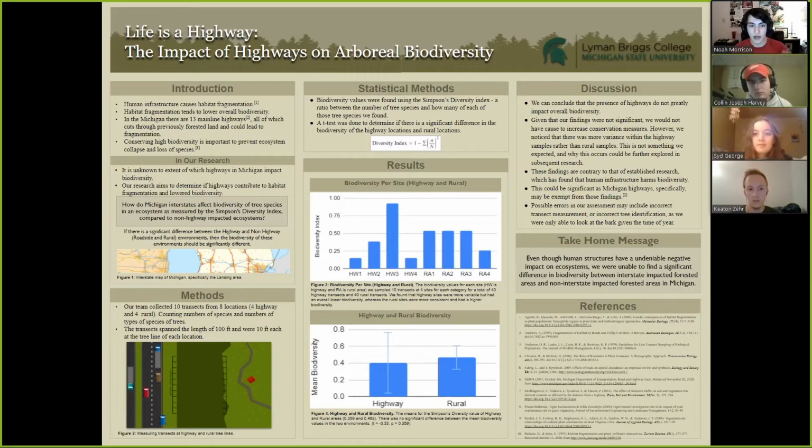Our question was, how do Michigan interstates affect biodiversity of tree species in an ecosystem as measured by the Simpson's Diversity Index compared to non-highway impacted ecosystems?